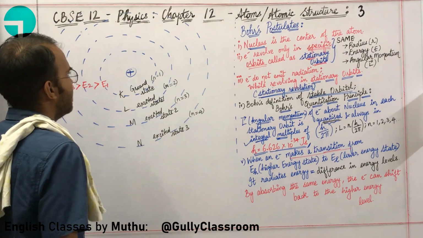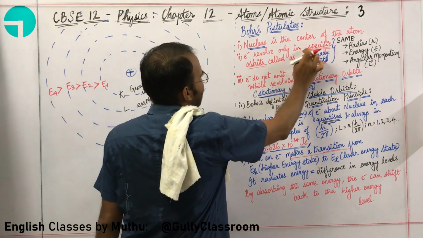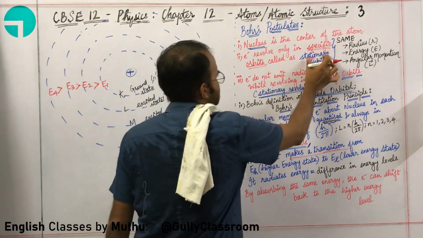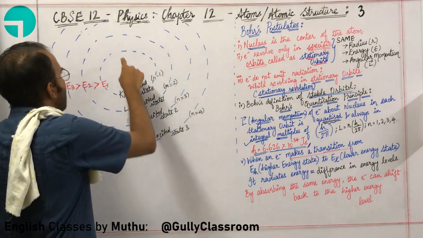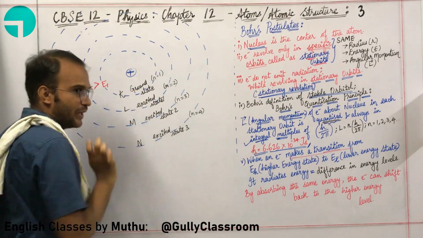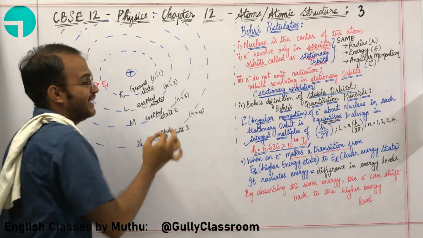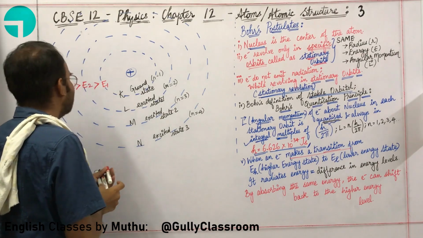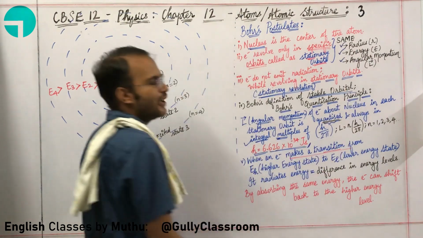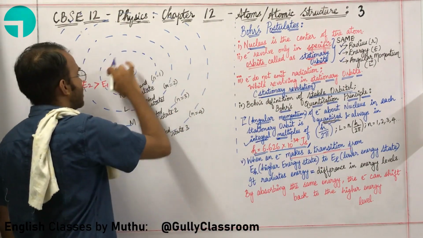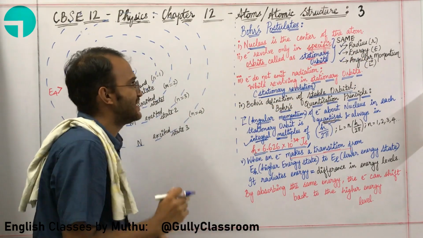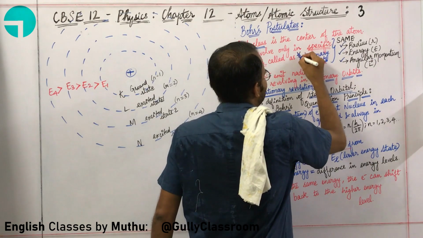Now, what is the explanation here? The electrons revolve only in specific orbits, which are called stationary orbits. What are stationary orbits? The electrons are rotating in these specific orbits, K, L, M, N. With respect to K, each and every electron in the K orbit will have the same radius, energy and angular momentum. They will be constant. So it is called a stationary orbit.